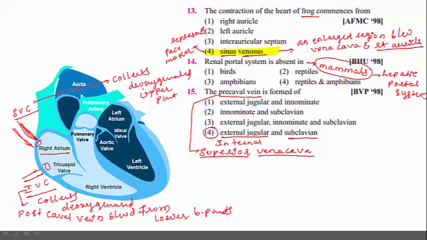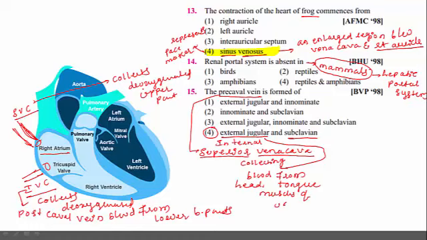So let me inform one more thing. External jugular collects the blood from the head region, from tongue, as well as from the muscles of jaw.